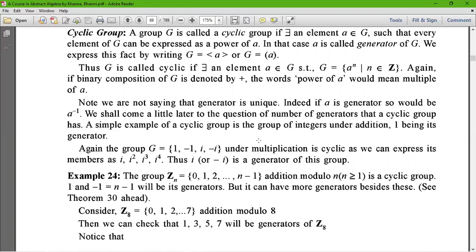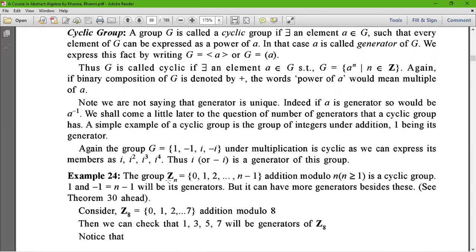For example, let us consider the group Zn equals 0, 1, 2, dot, dot, dot, n minus 1, addition modulo n, where n is always greater than or equal to 1, which is a cyclic group. We want to find the generator of this cyclic group. Now, 1 and minus 1, which equals n minus 1, will be its generators.